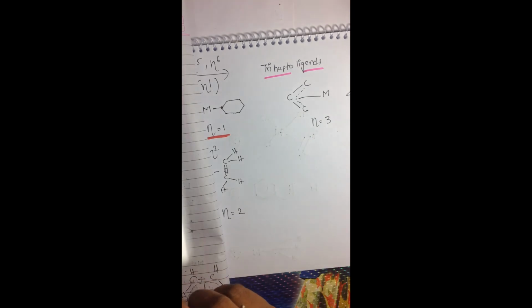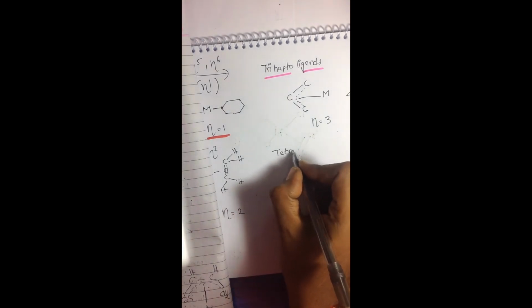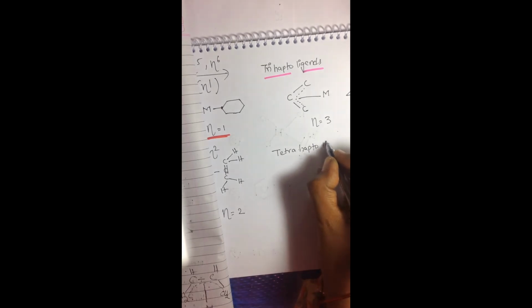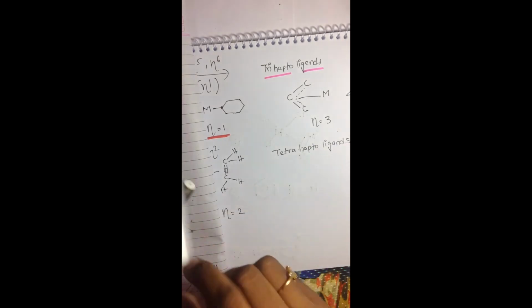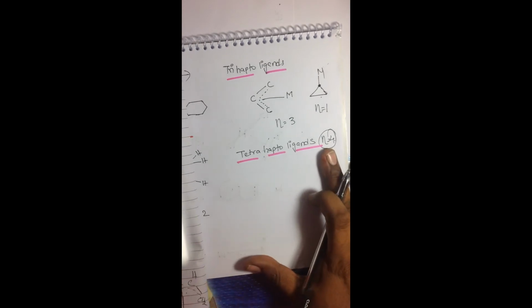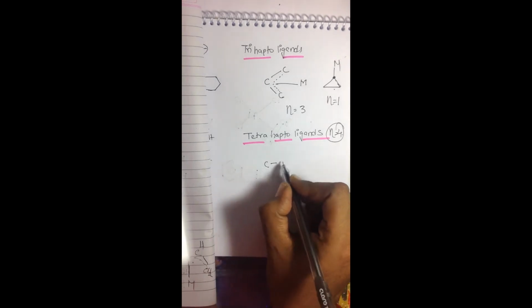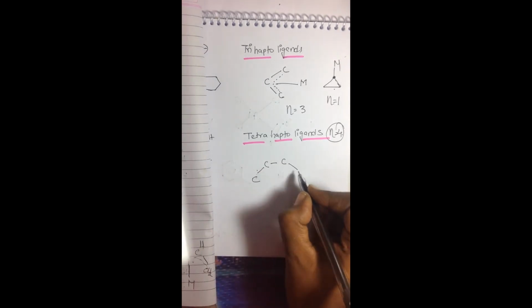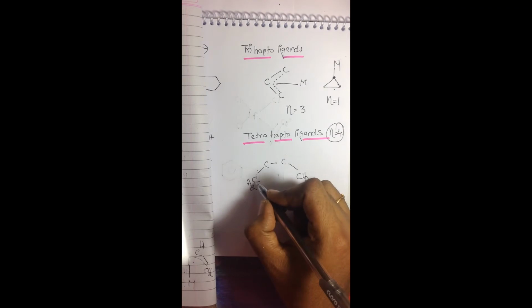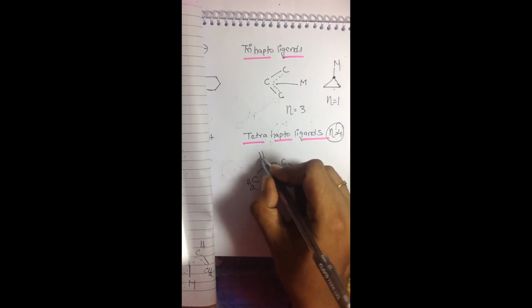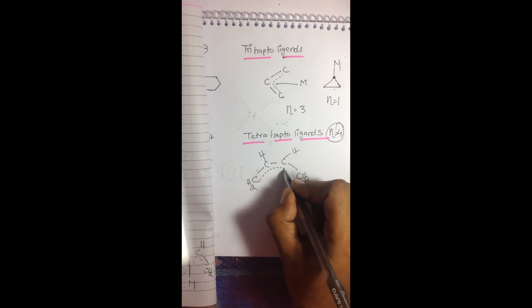Next, if the metal is attached to a ligand of 4 carbon atoms, this is a tetrahapto ligand and the eta value will be 4. This is the ligand of 4 carbon atoms, 1,3-butadiene, with delocalization of electrons between the 4 carbons.